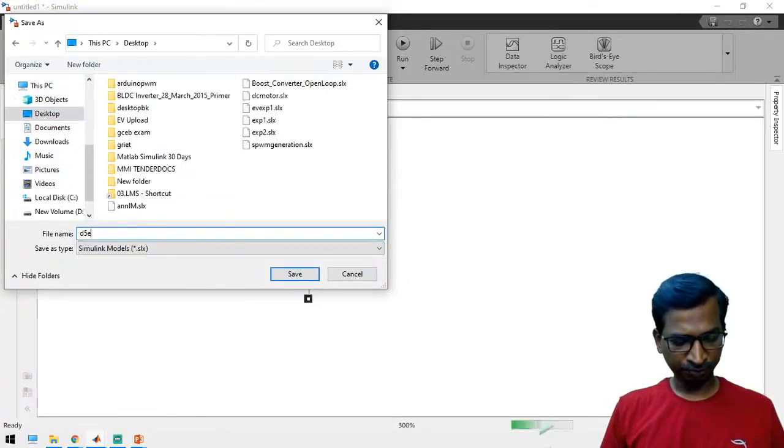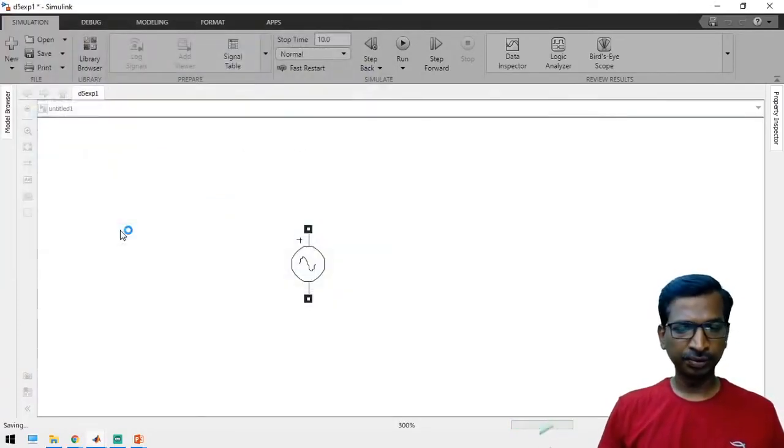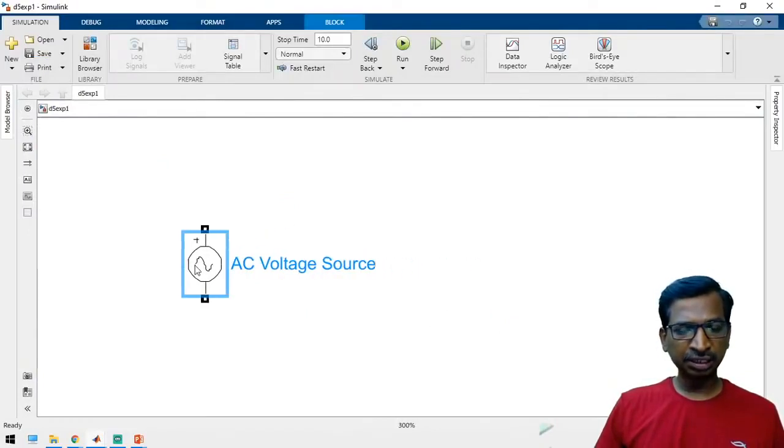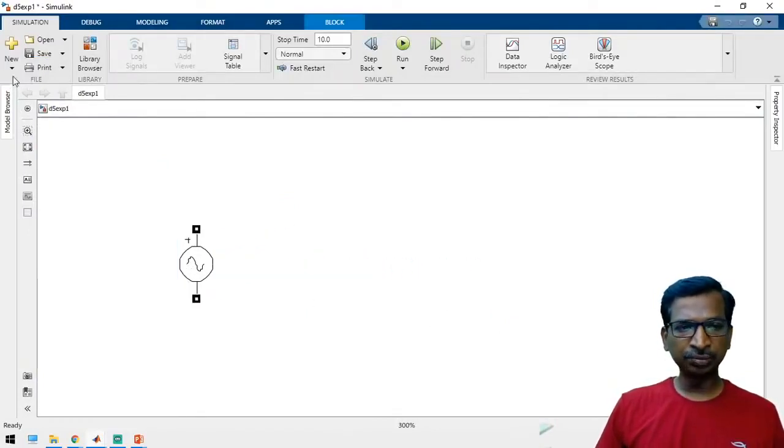Day 5 experiment. Just save the simulation. This works under the SimPowerSystems block sets. So we have to do some modifications on it, and take a diode block.